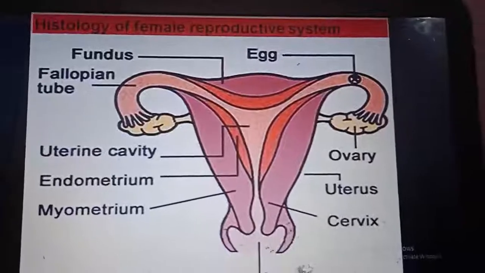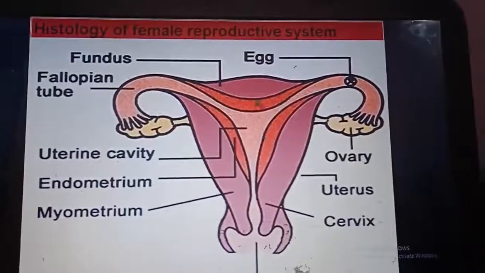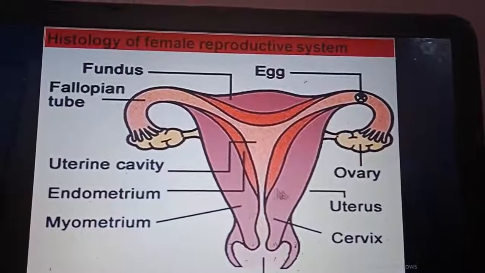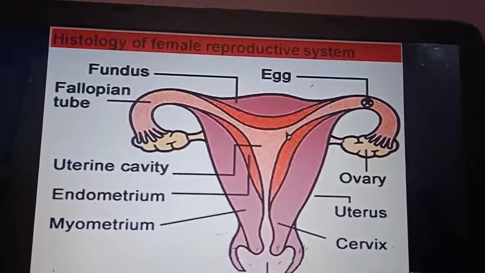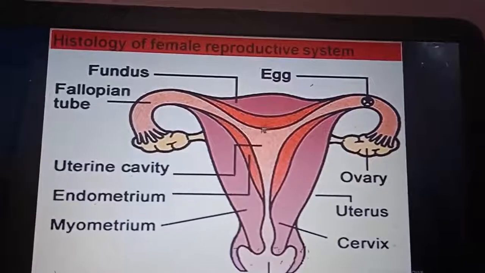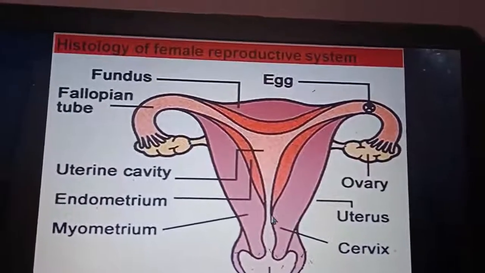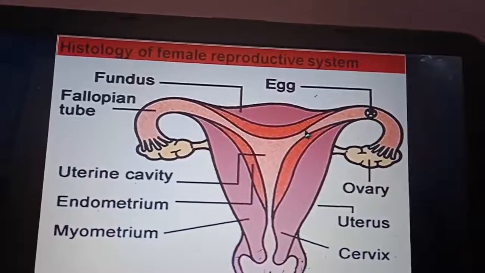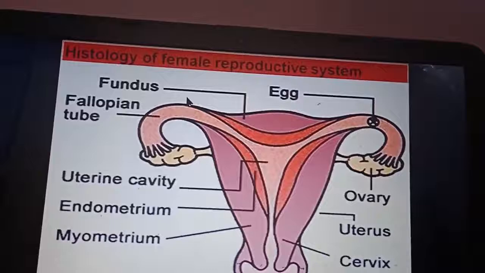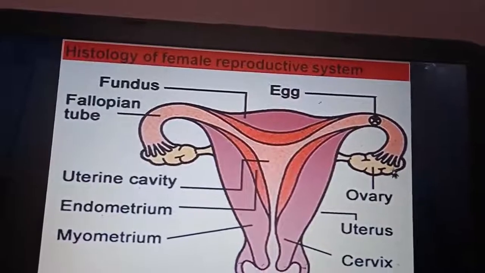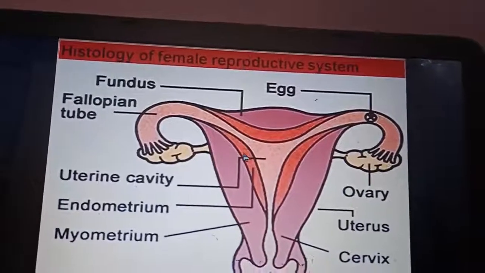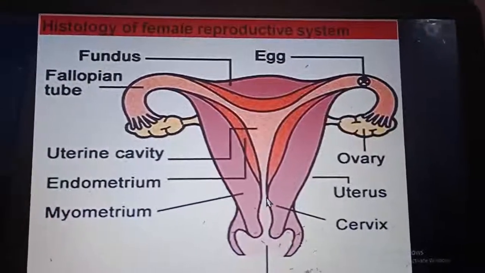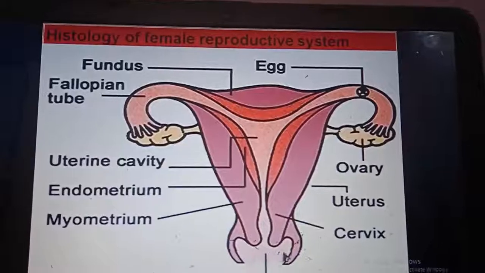Here you can see this is uterus. Upper 2/3 is known as body, whereas the lower 1/3 of the uterus is cervix. It has got 3 angles, 2 superolateral and 1 inferior angle. With the 2 superolateral angles, this tube is continuous, known as fallopian tube. They are in pairs. And lastly, this one is ovary, which are also in pairs. Below cervix, this is vagina.